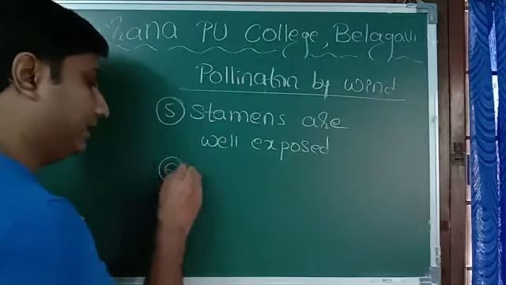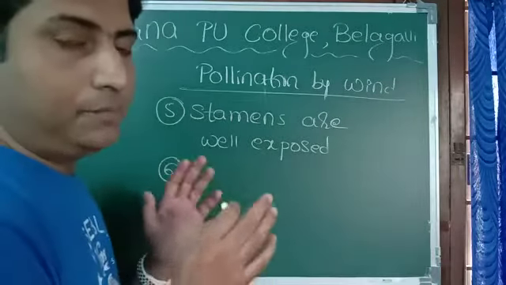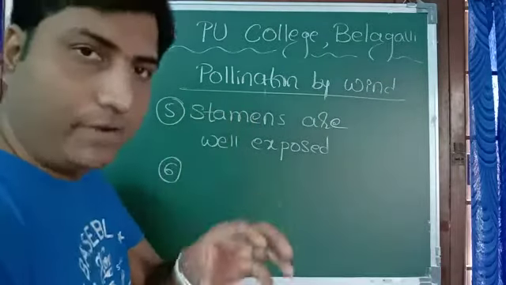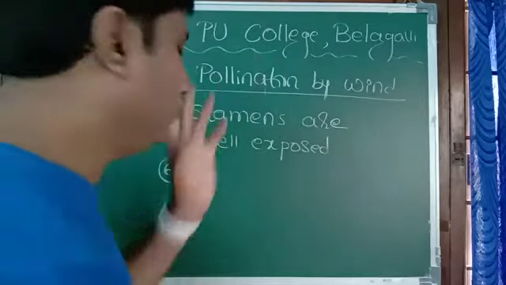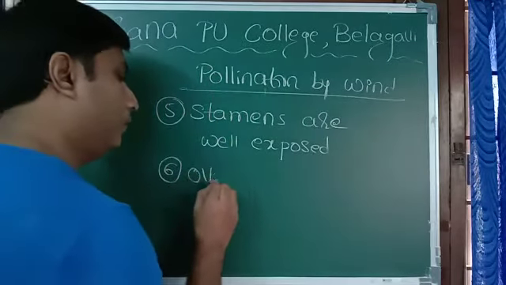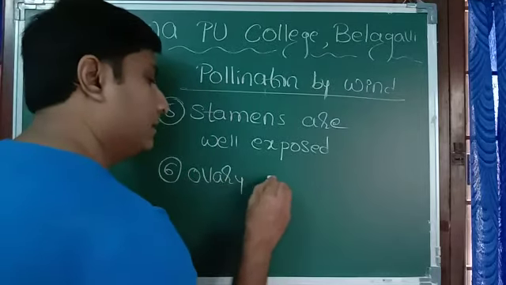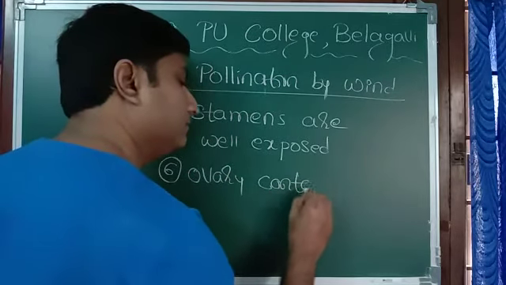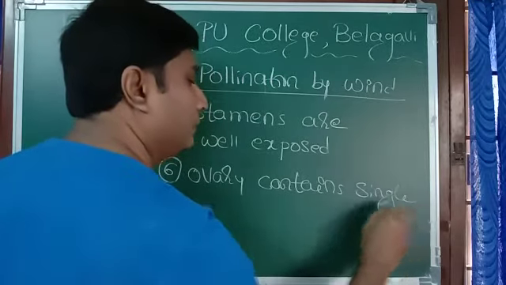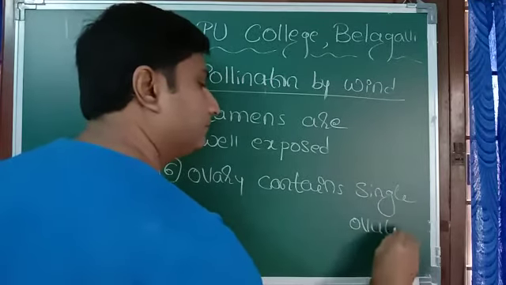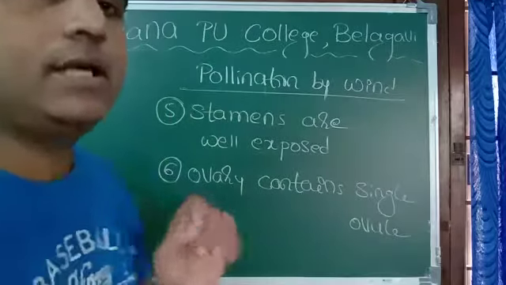And one more important thing. Whenever pollination takes place by wind in such flowers, the ovary generally contains a single ovule. Now, why a single ovule?